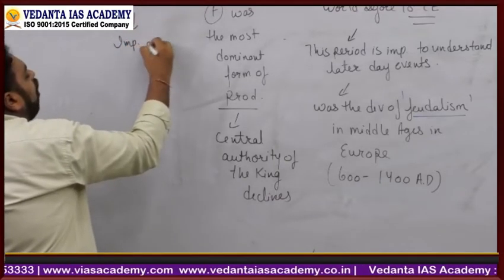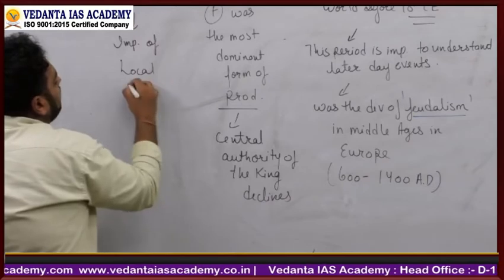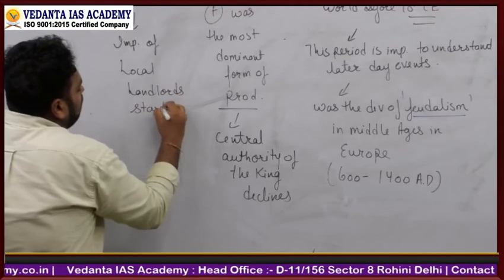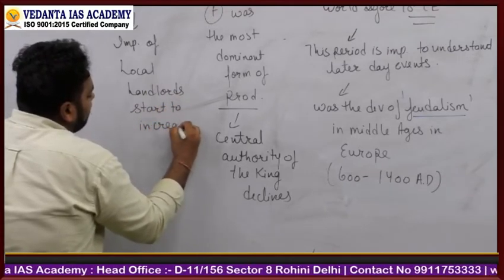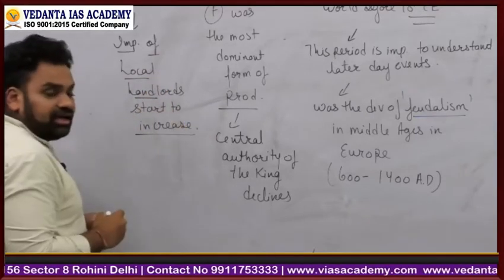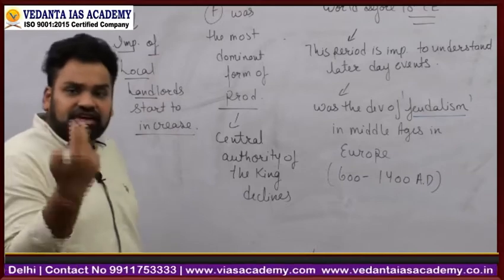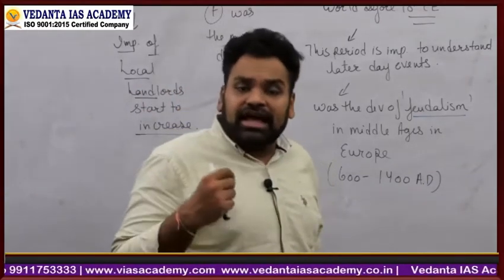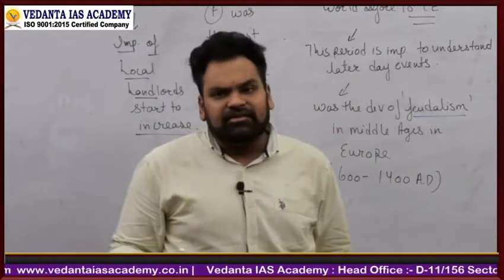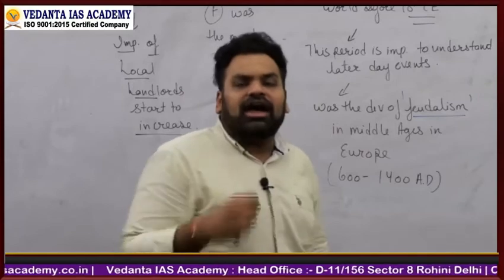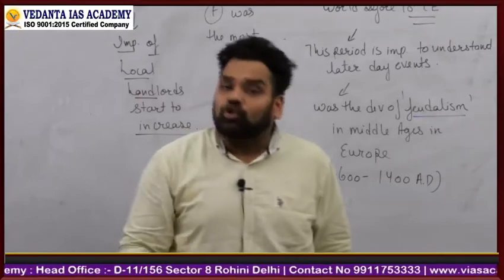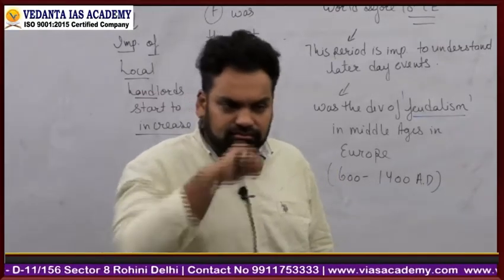Importance of local landlords start to increase, right? तो कहीं ना कहीं जो king है, king is not able to actually control his kingdom, because either the kingdom is very, very large, right, or either he is not capable himself of controlling that particular kingdom, right?